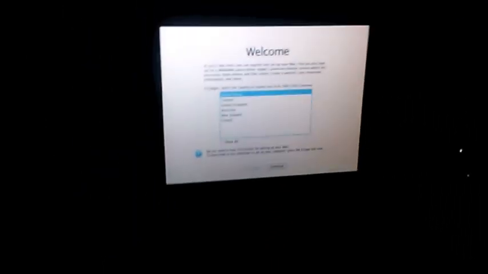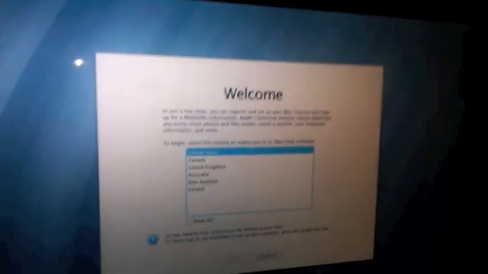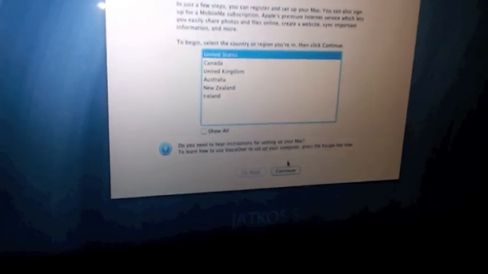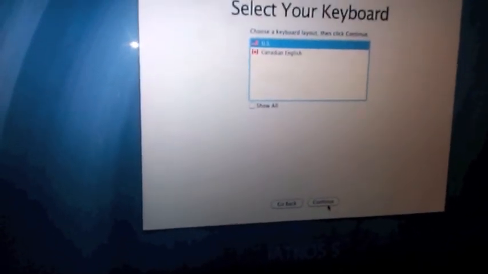Alright, anyways, this is the part where, oh, my camera just turned off, so sorry. Anyways, this is the welcome screen. All you gotta do is press continue. Select the US keyboard. You will need to click on the last option. Do not transfer any information. Continue.